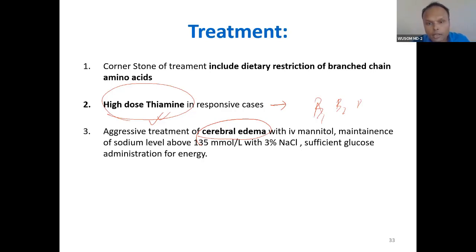IV mannitol is the drug that is given to reduce cerebral edema. Maintain the sodium level above 135 with sodium chloride, and give sufficient glucose for energy. So this is the aggressive emergency management when the baby comes with cerebral edema. Otherwise, prevention is high dose thiamine and dietary restriction.